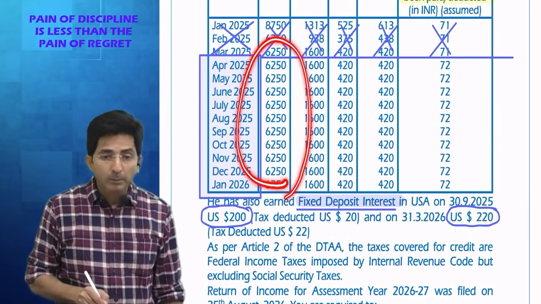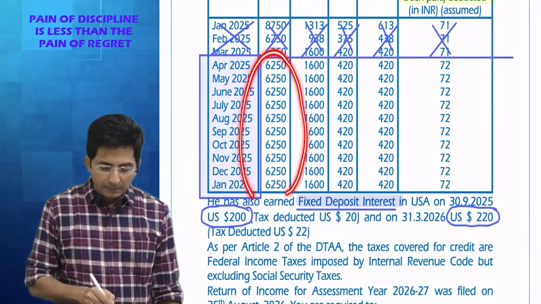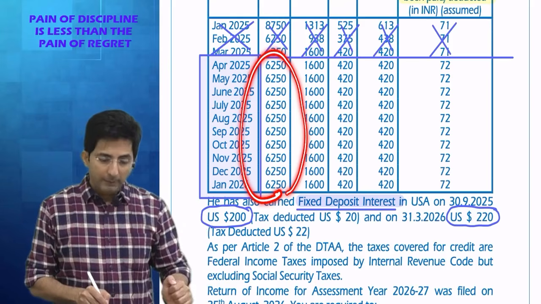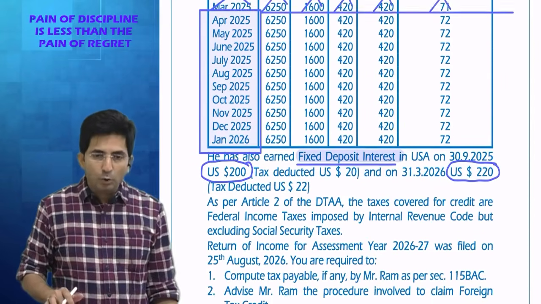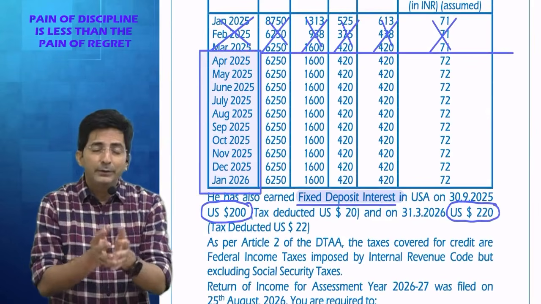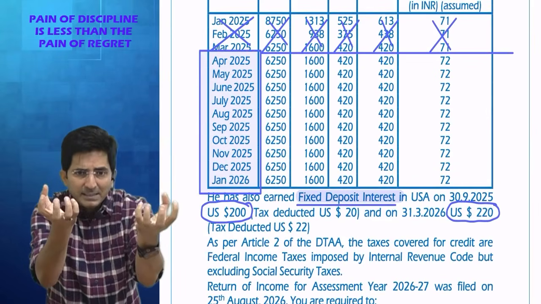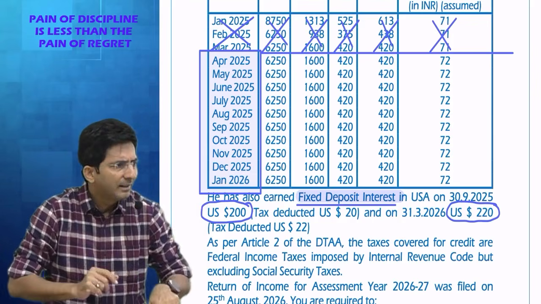Salary will be taxable because it has accrued in India. Okay. And why is salary suffering double tax? US people are deducting TDS, and it accrued in India, so it is taxable in India also. That's it. The solution is simple. In our question, out of the 5 heads, we only have 2 incomes. Look, salary and FD interest. FD interest I will ignore, so I will take only salary.